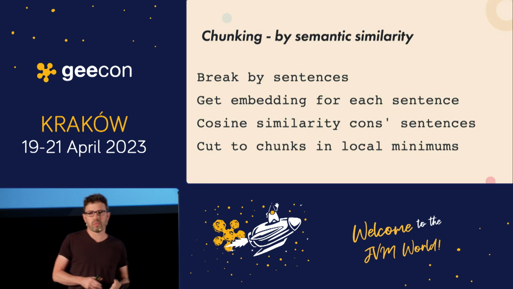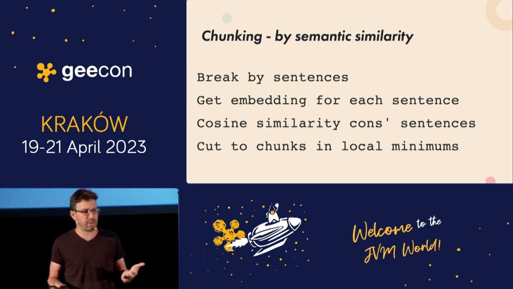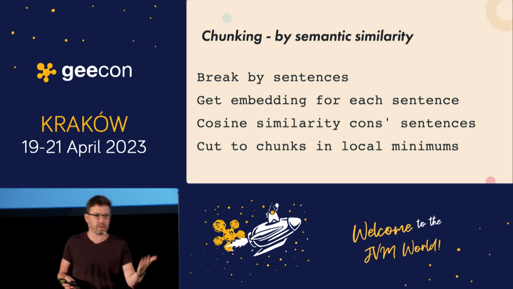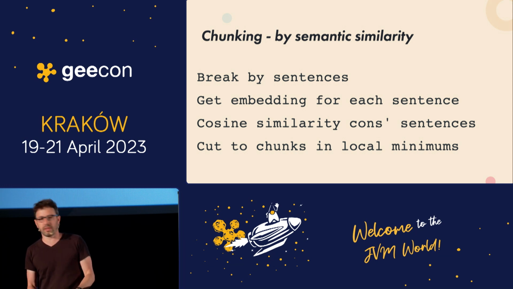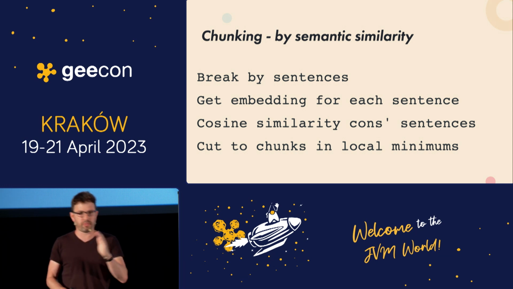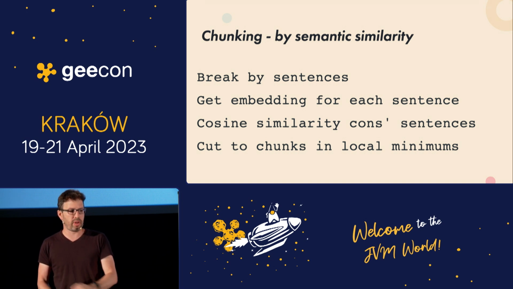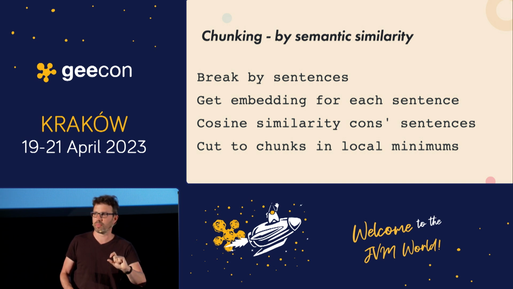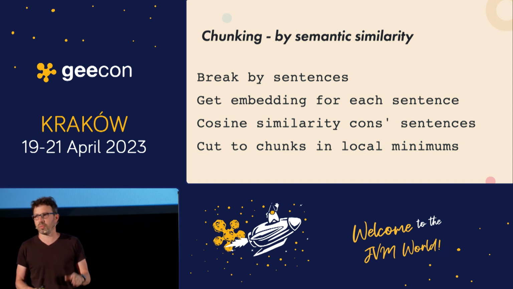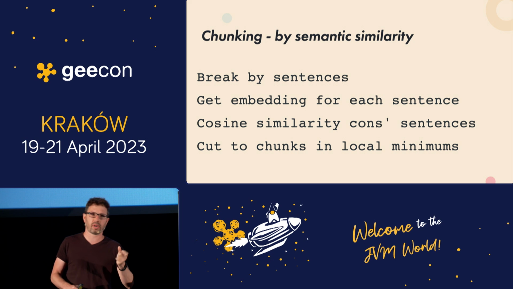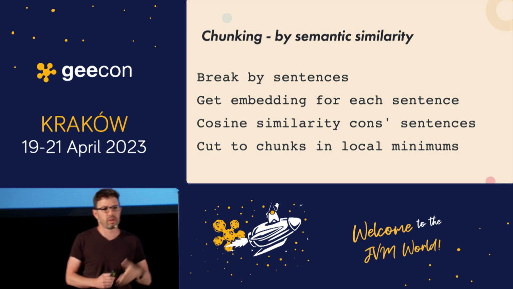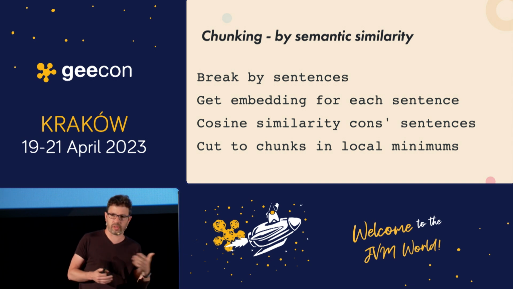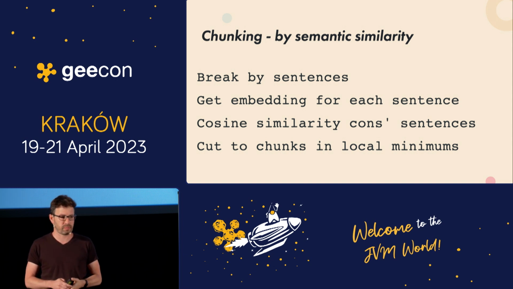Another way you can break it into chunks is by semantic similarity. This is a really naive algorithm. Break all your text into sentences, then get the embedding for each sentence, then compute cosine similarity between each sentence and the following one, and then look for the local minimums, because the local minimum is where the context changes. And there are obviously more sophisticated algorithms to do that.